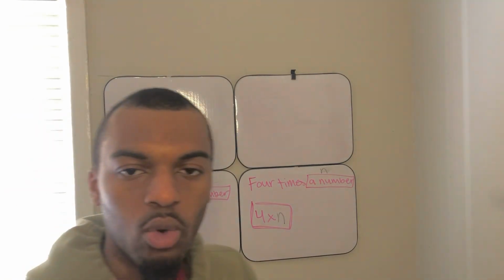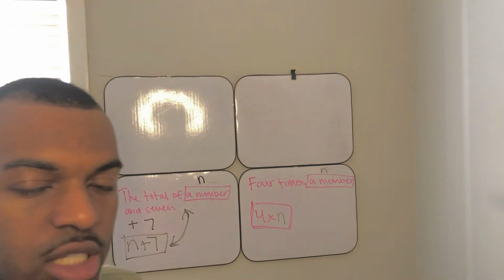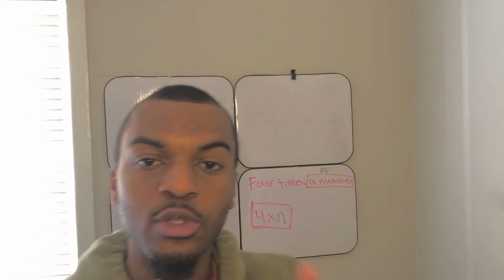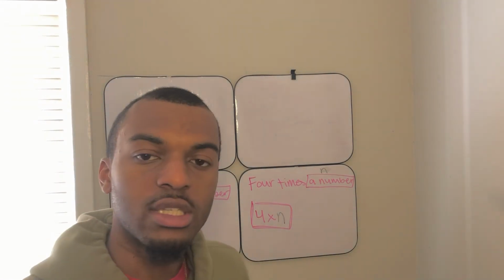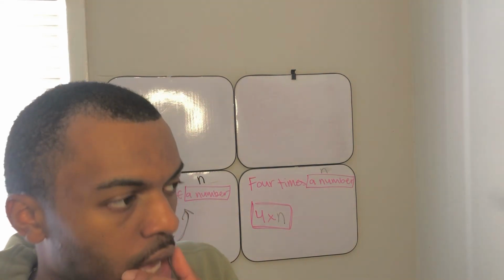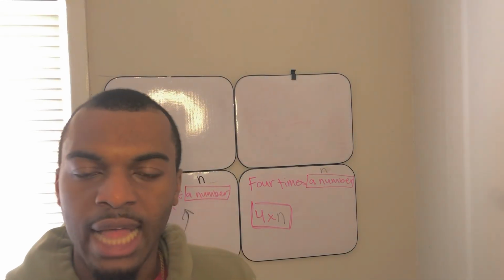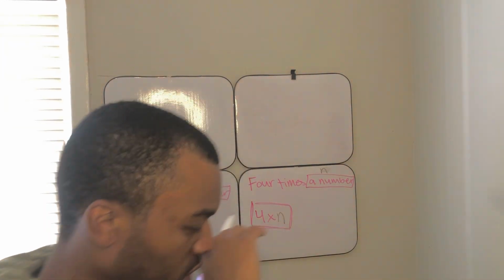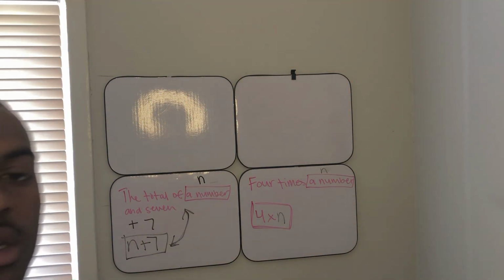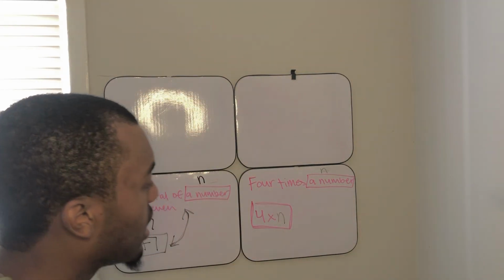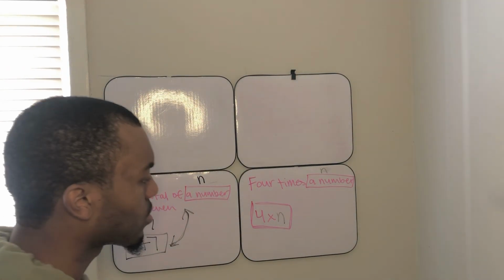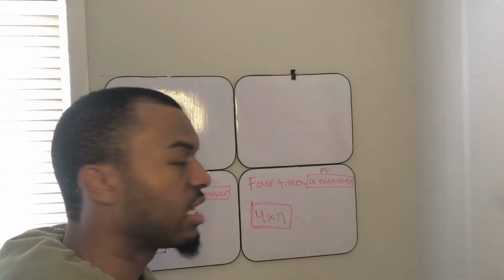One thing I want to point out about these expressions: there's a difference between an expression and an equation. And the difference is this. An expression does not have an equal sign. So when we look at this, 4 times a number, we're not saying this.